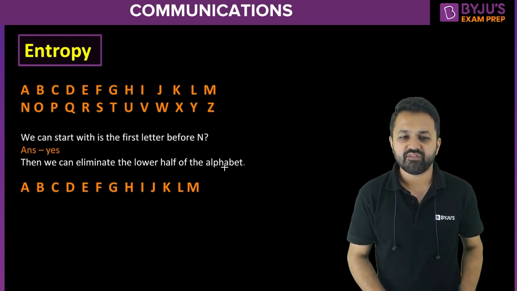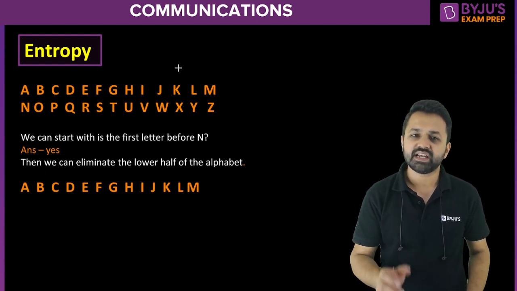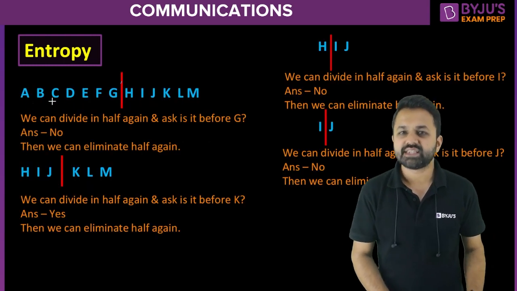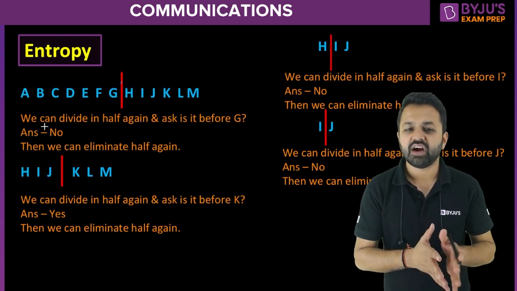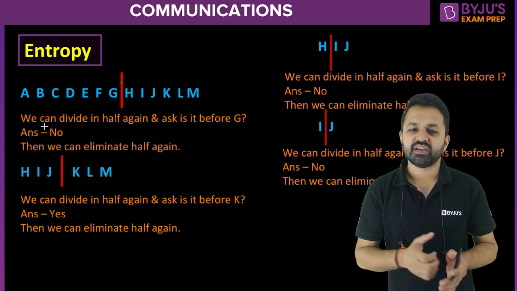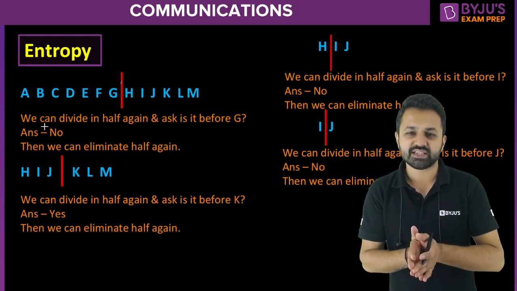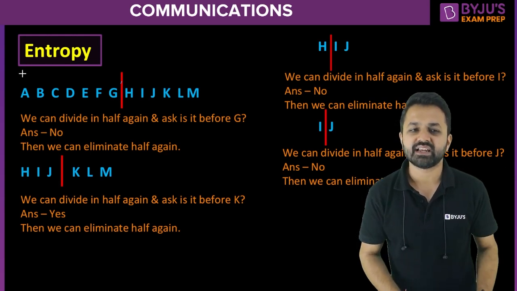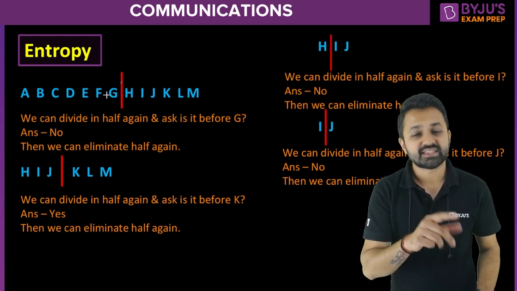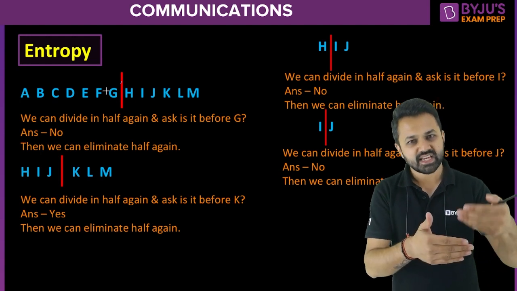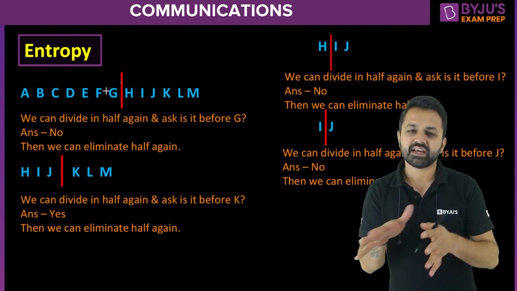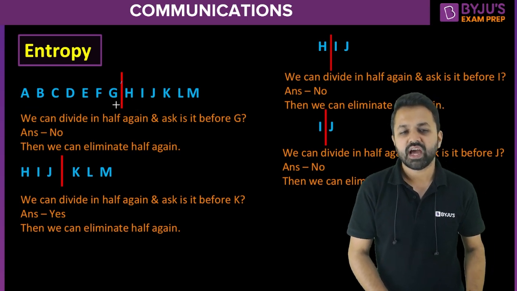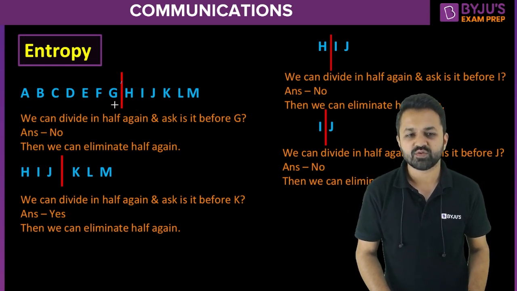So now I have 13 letters, and I have again divided them into two parts. Now we can divide it in half again and ask the question, is it before G? If the answer is no, then we will remove the starting letters, because if the answer were yes, we would have removed the latter half of the partition. So we will remove A to G.